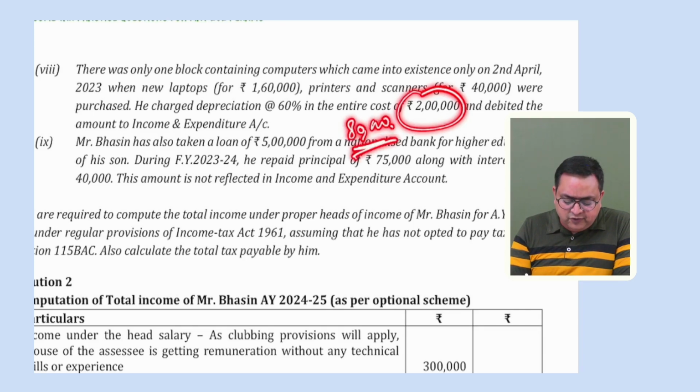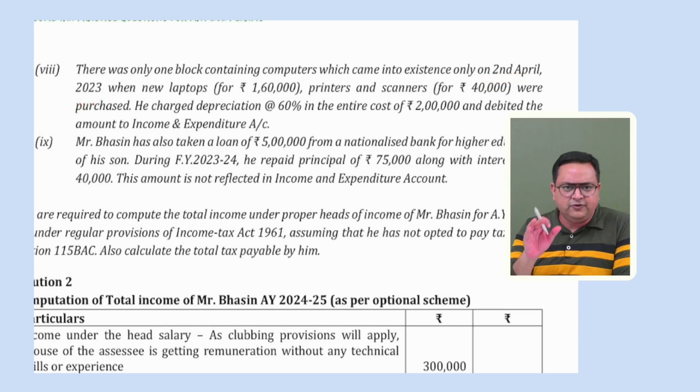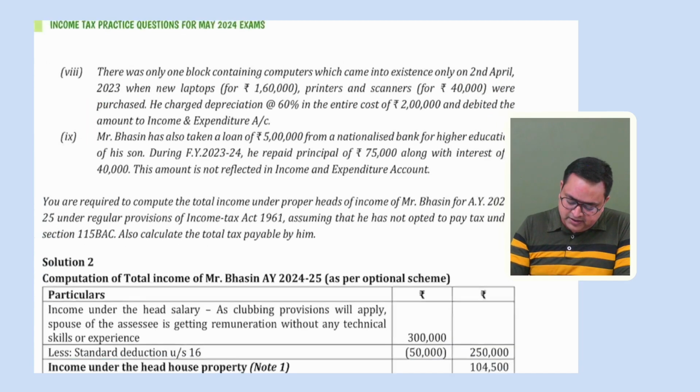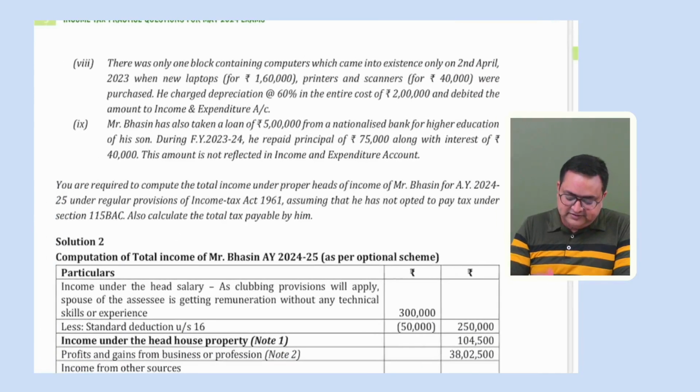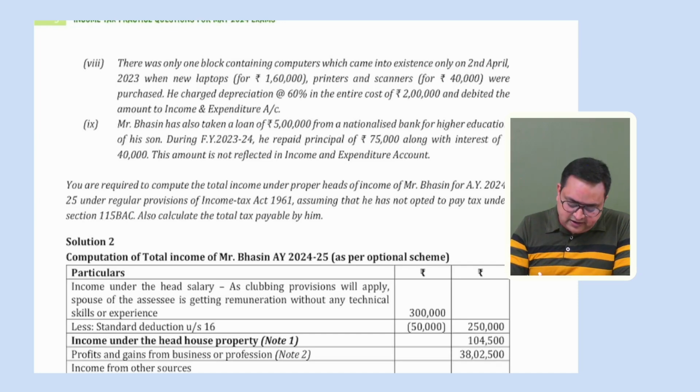And would it be full depreciation or half depreciation? We have purchased it on 2nd of April. So it would be full depreciation, more than 180 days. Okay. So disallow that depreciation and allow this 80,000.